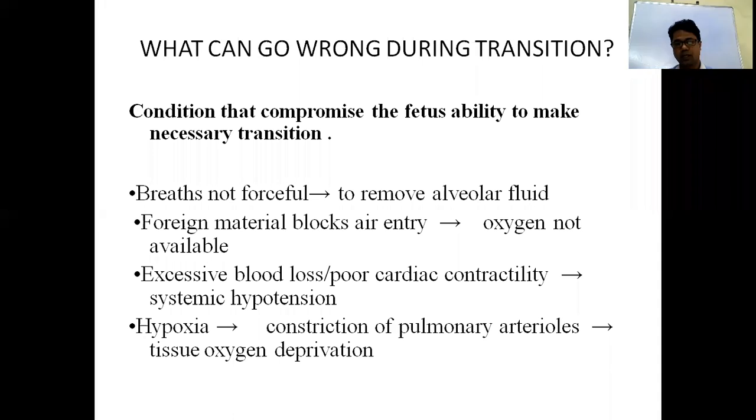Any foreign material that blocks air entry also causes decreased oxygen supply to the air cells. Again, excessive blood loss. Even if air enters your airspace, there should be increased blood flow, so it will increase the surface area for gas exchange. So any excessive blood loss or poor cardiac contractility decreases blood supply to the lungs, and even if aeration occurs, the oxygen does not reach the tissue level.